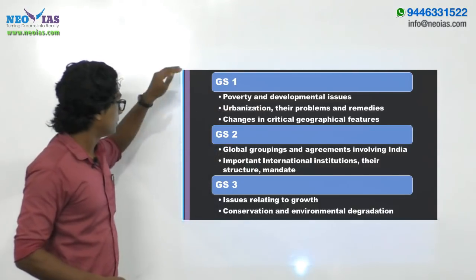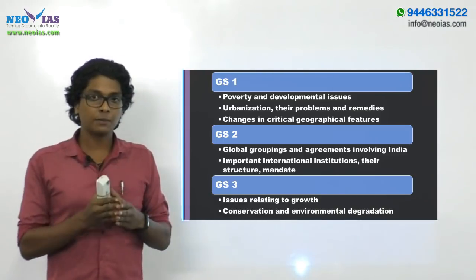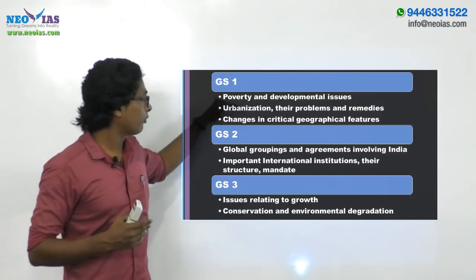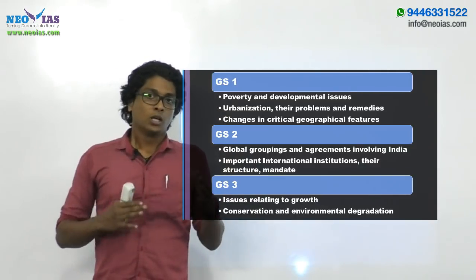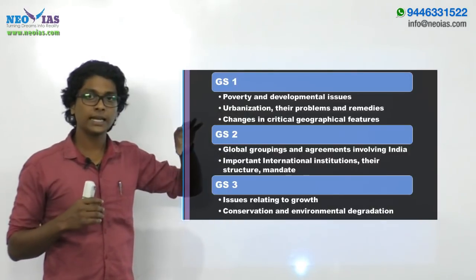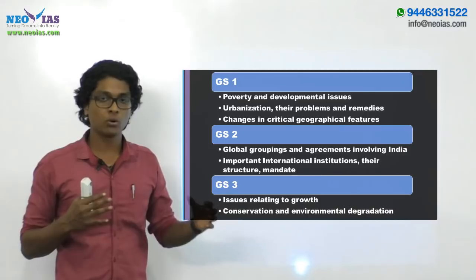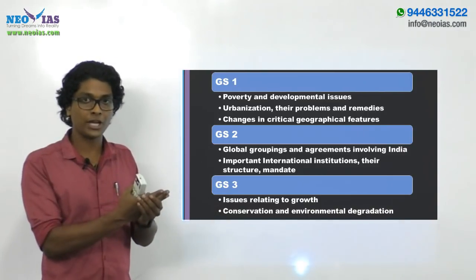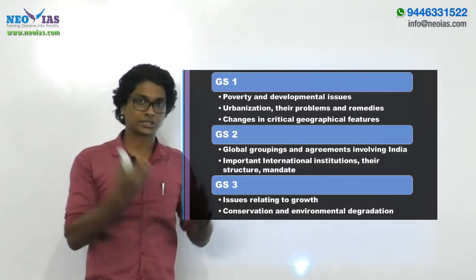From GS1, the poverty and developmental issues. Okay, the sustainable development goal, we know that eradicating poverty is the number one goal, right. So now let's see how climate change is related with poverty. Imagine if you could help these populations adapt against climate change, so they will not be marginalized.